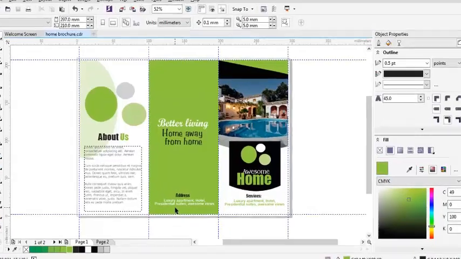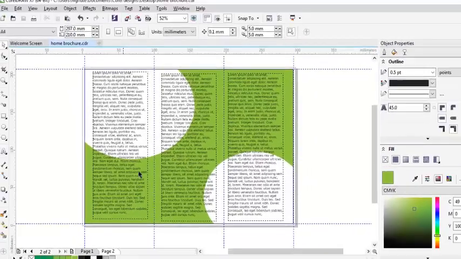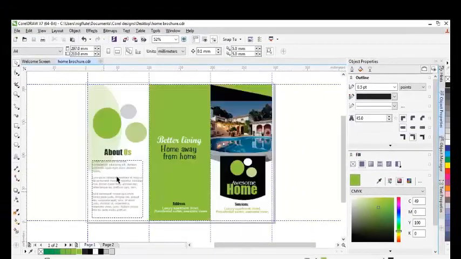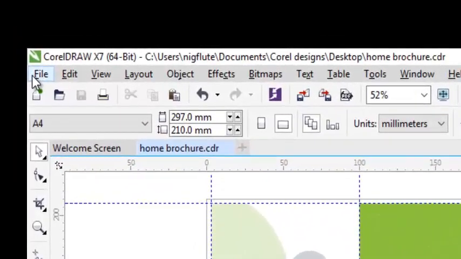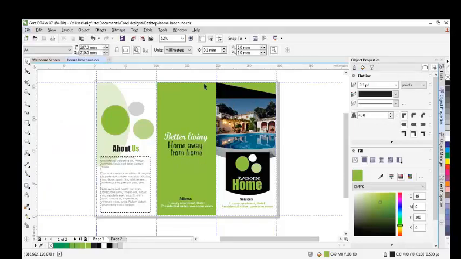In our tutorial today, I'm going to show you how to create a brochure. How you can create this, to this. Now this is basically what you can create. After creating this, you can either export it, print it, publish to PDF, or print it on your PC so that you have it physically.